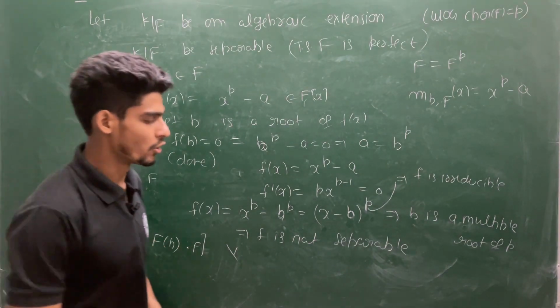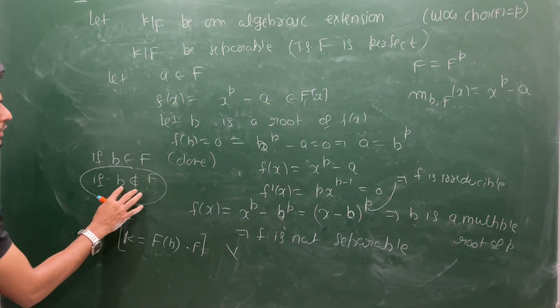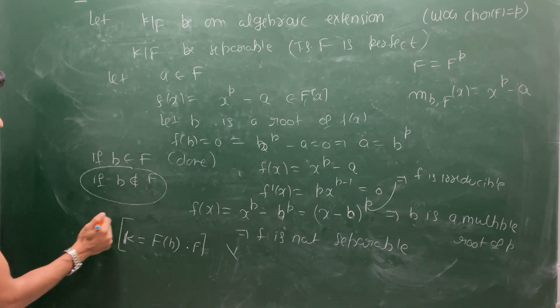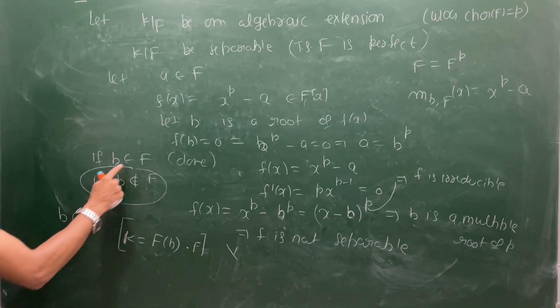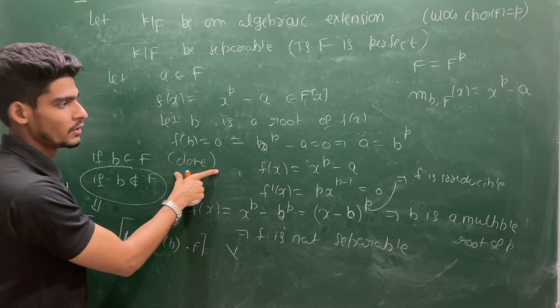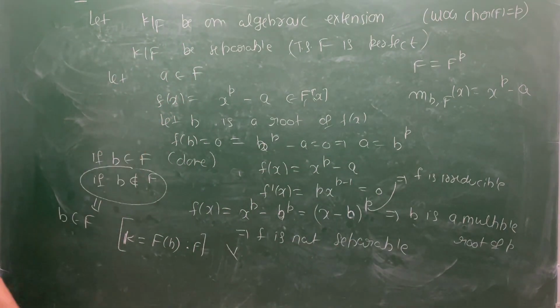So this is the contradiction here, and this contradiction is arising because you have chosen b not inside F. So this will force b to be a member of F. But if b is a member of F, then nothing to prove. You can choose a is equal to b power p. So this F is perfect.